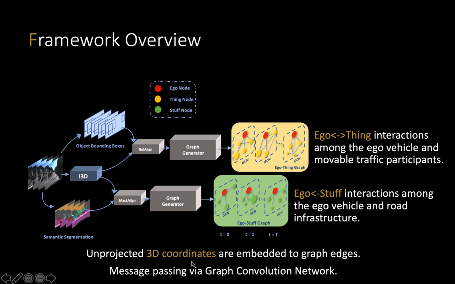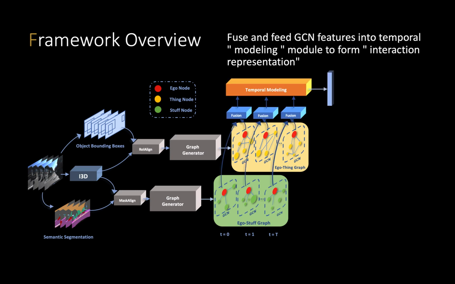Information is passed to each other by graph convolution operations. By now, the ego node is updated and fused with information from other objects. We use this frame-wise ego feature and feed it into a temporal modeling module to form an interaction representation. In the temporal modeling module, we tried max pooling, average pooling, and multi-layer perceptron. We will show the ablation study later.